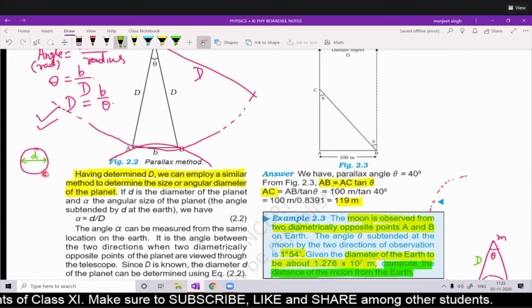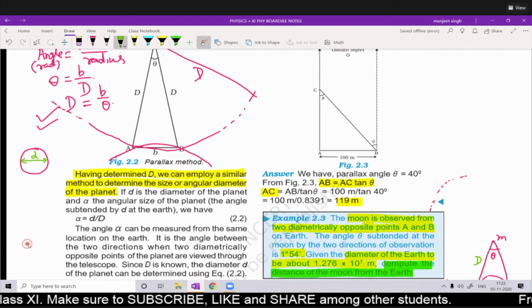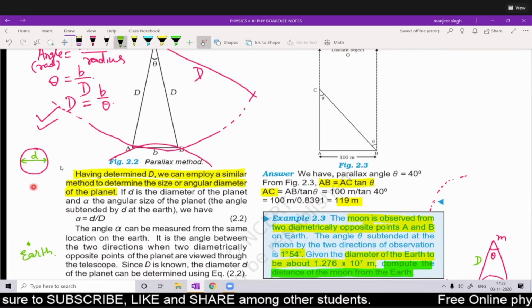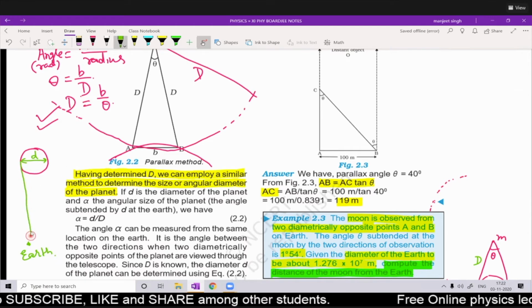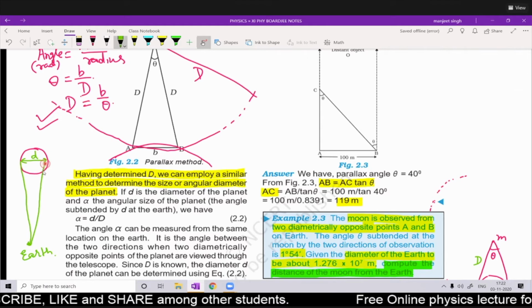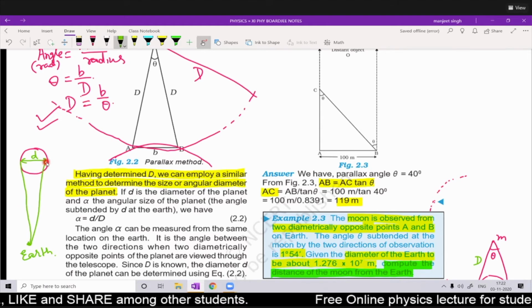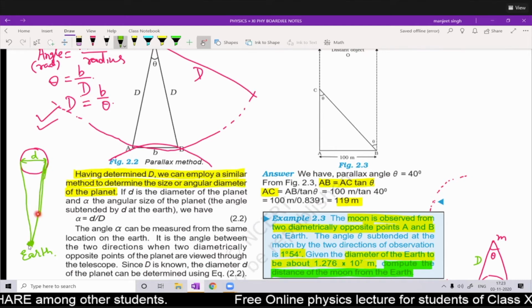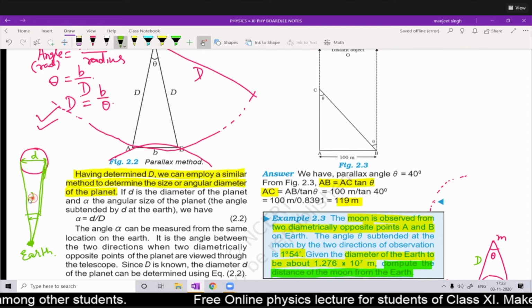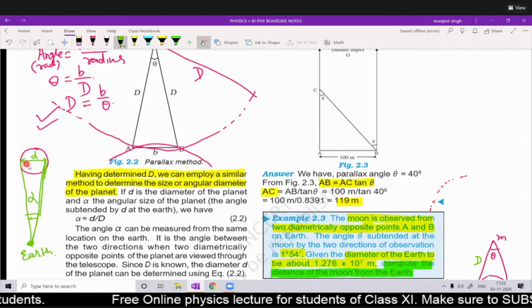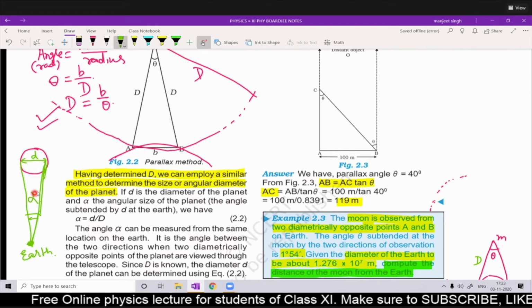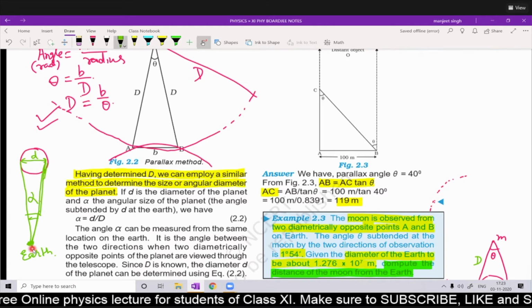And this is Earth. From Earth we are taking observations. We see this planet, and the extreme ends of this planet are seen from a point on the Earth. So this angle is alpha, the angle made by this planet at our eye.